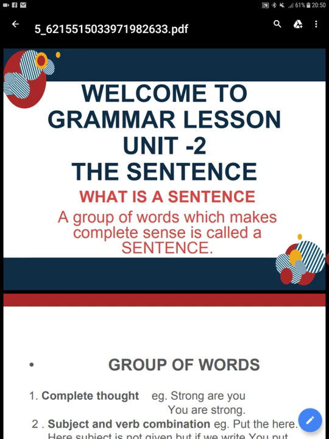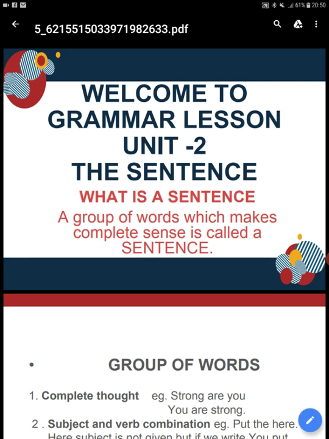So what is the subject? The subject is he. What we say about the subject is called predicate. He is the subject and is a very strong man is the predicate. Subject and predicate are also the parts of a sentence.